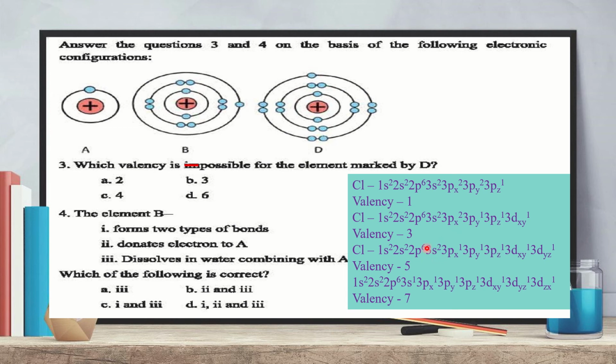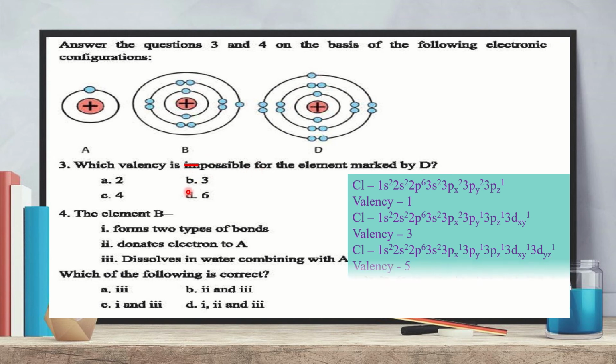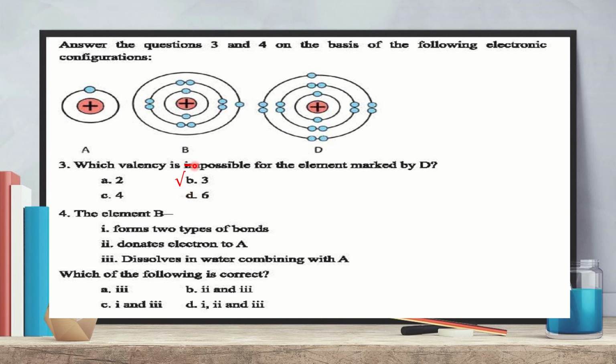So when this electron again jumps to the 3dzx orbital, now there are a total of 7 unpaired electrons, and the valency of chlorine in this condition is 7. So the valencies of chlorine 1, 3, 5 and 7 are possible. So I made the correction here. If the question asks what is possible, then the answer will be only 3. But if the question was impossible, then these 3 are the answers.